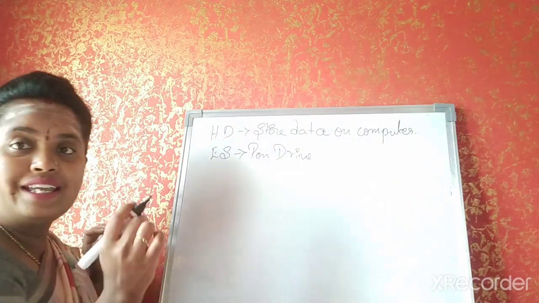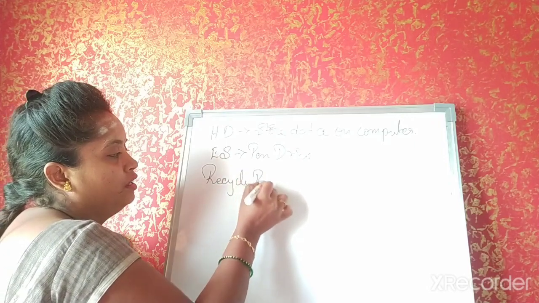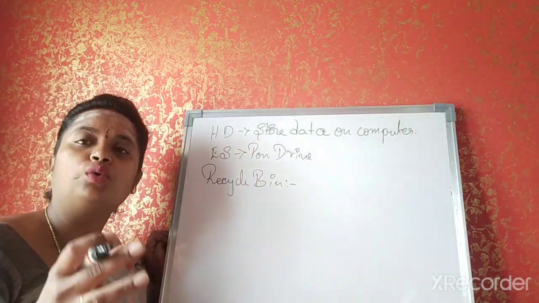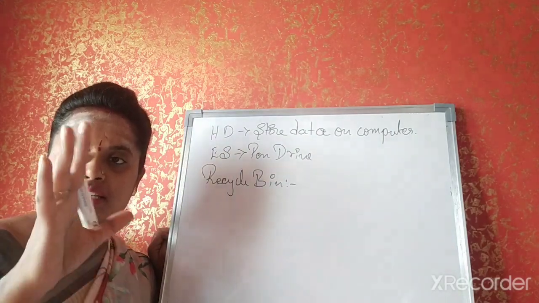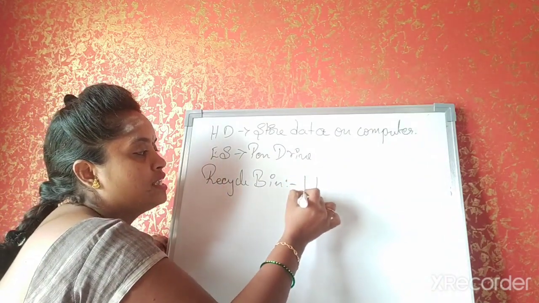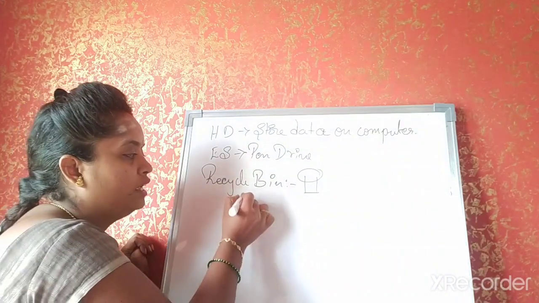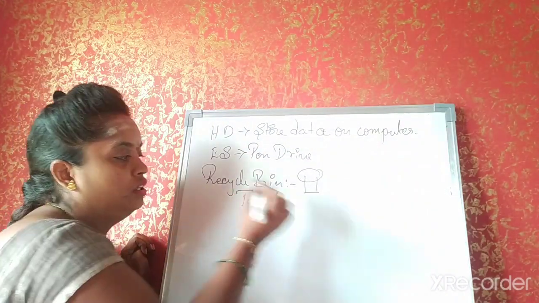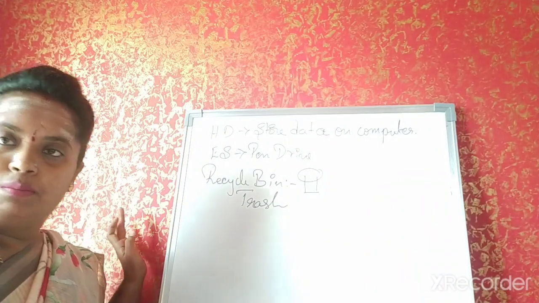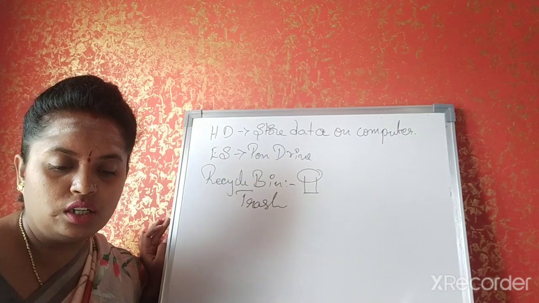Then the next one, recycle bin. Recycle bin is nothing but the dustbin. Whatever you delete in the system, that thing will go and sit in this recycle bin. That will go and sit in the trash. You also call it trash. That will go and sit in the recycle bin. Understood, children?